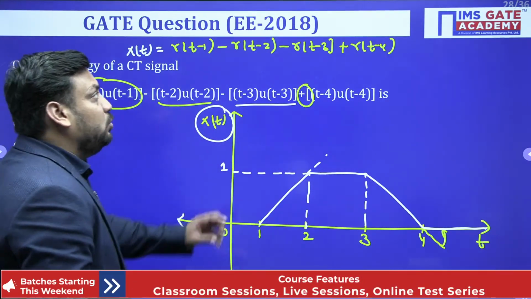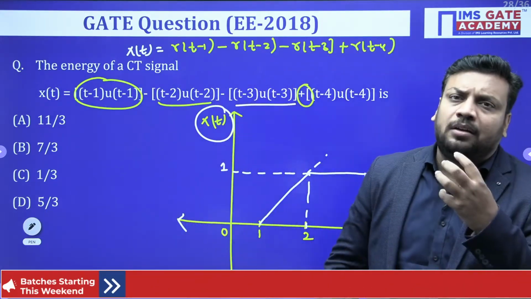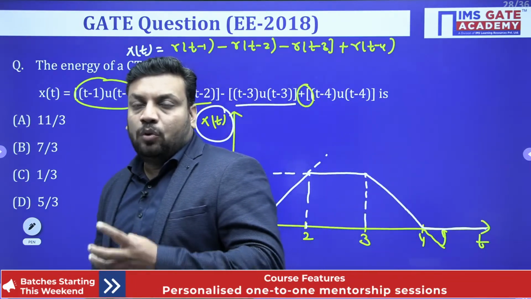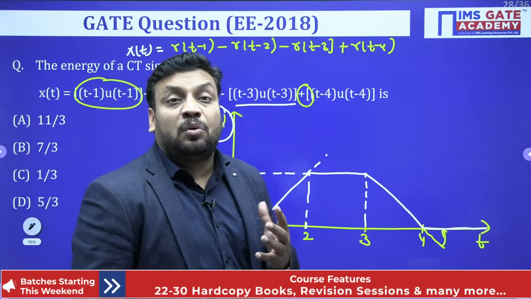So in this 2018 EE 2-marks question, what is the first concept hidden? The student needs to draw the diagram from the equation. Those who are not able to make the diagram from the equation are not able to solve it.